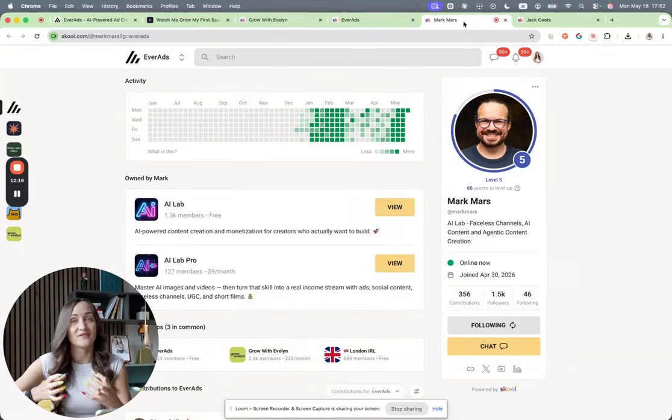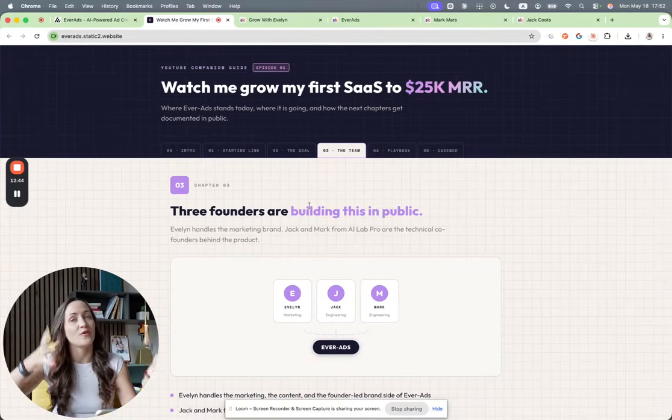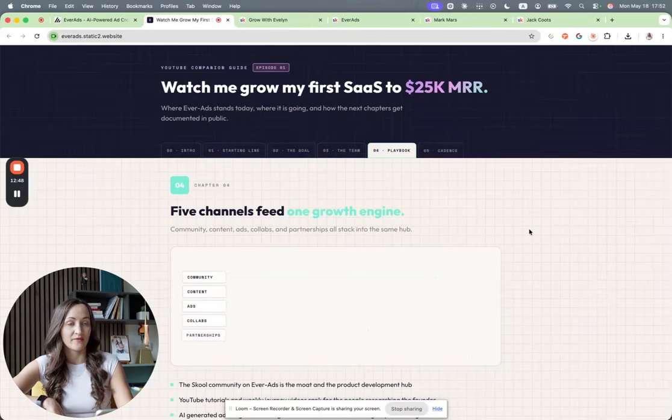And now they just are who basically furthers the app from a technical perspective. I did learn some vibe coding along the way, but there are certain things that just are way above my head. And I just want to make sure everything is in expert hands with that. So very, very grateful to work with them. Also, it's really a good fit from the values and the personalities. So I'm very excited to build with them in public. And I also plan to involve them and also build out their personal brands as we're growing Ever Ads.